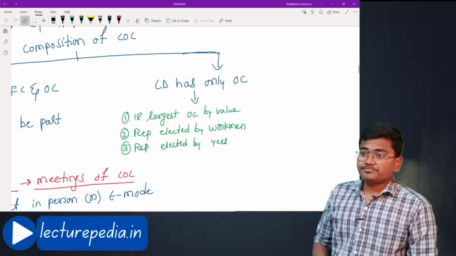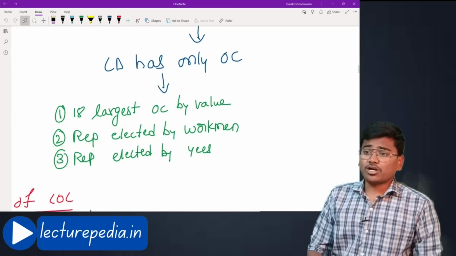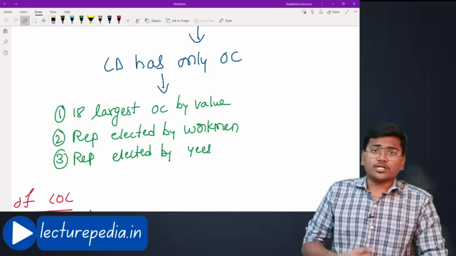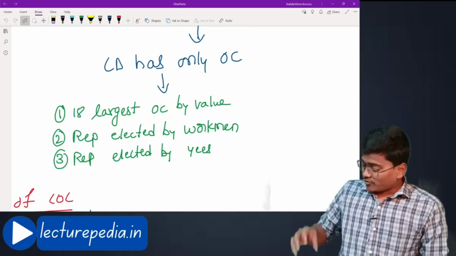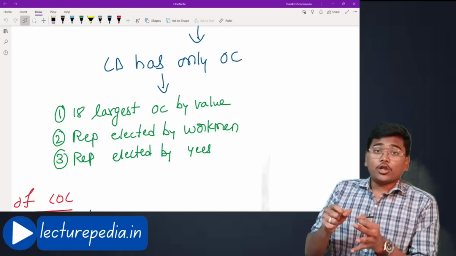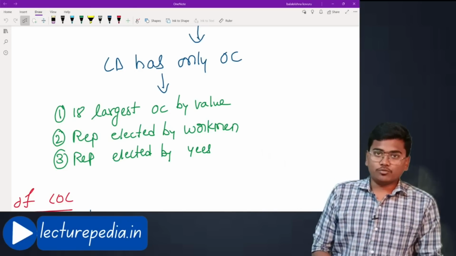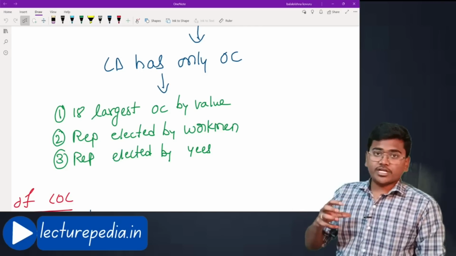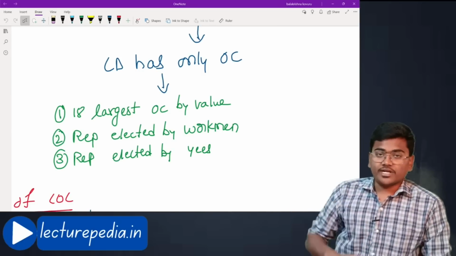Now, let's say the corporate debtor is not having financial creditors. It is having only operational creditors. In that case, from this operational creditor, you have to select 18 largest operational creditors by value. Okay, and that 18 largest operational creditors will be members of committee of creditors.